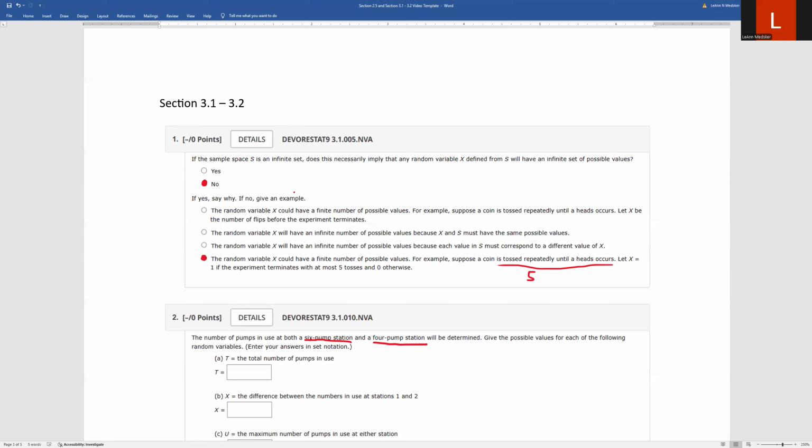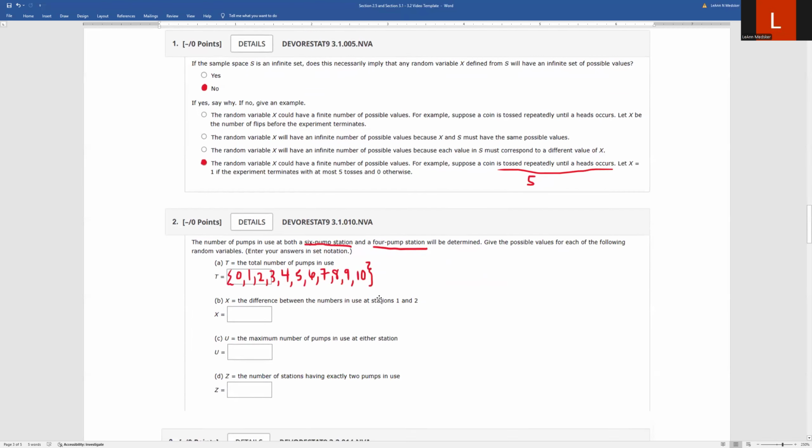So give the possible values for each of the following random variables. We're going to call T, the random variable T, the total number of pumps in use. So again, you can think about this as counting. We could have 0 of them in use. You could have 1 pump, and it doesn't matter which station it's at, but we could have just 1. So imagine looking between the two stations, only one's being used. 2, 3. The maximum number we could have in use would be if each gas station had all of their pumps in use at the same time. So we would have the possibility of 10 pumps running all at the same time, because 6 plus 4.